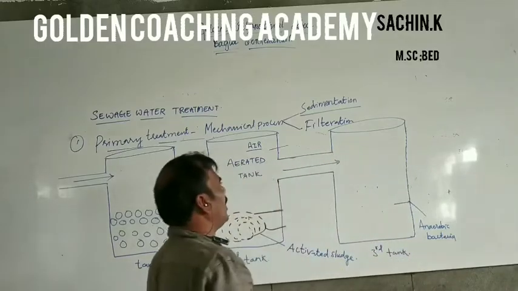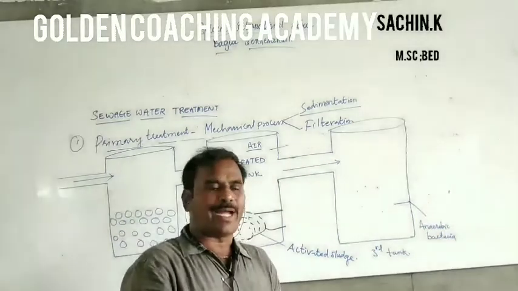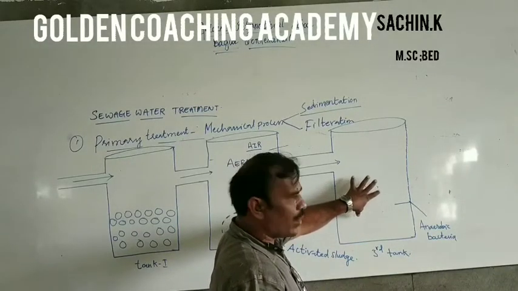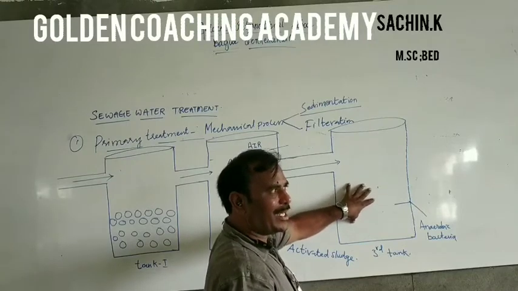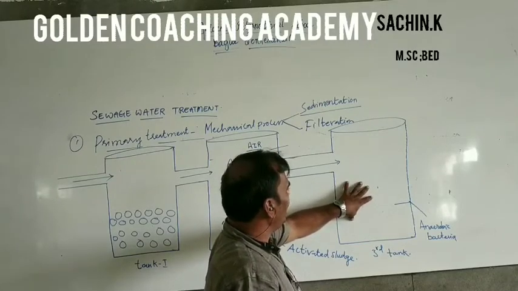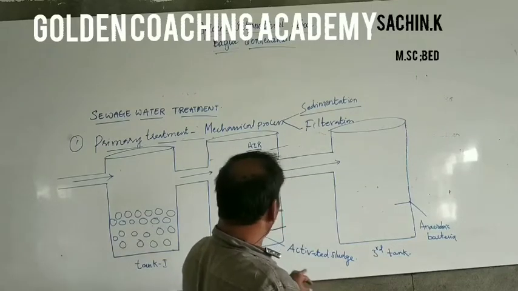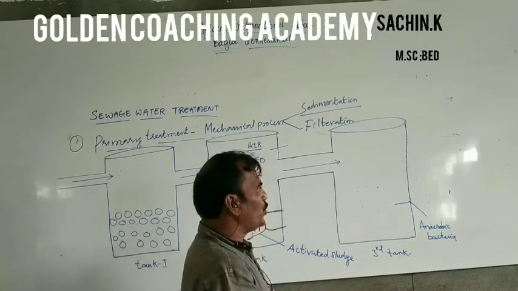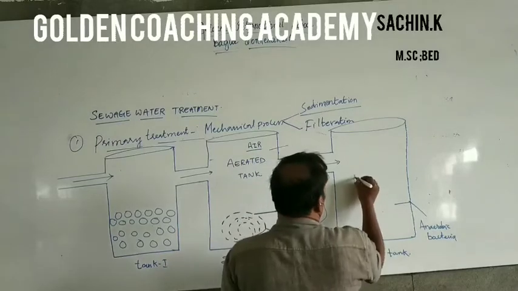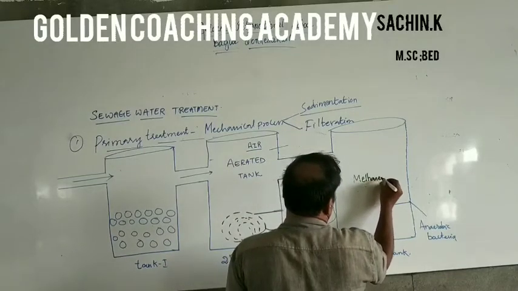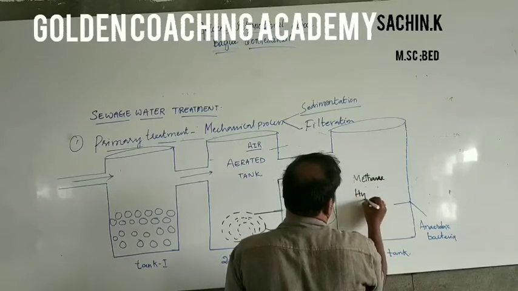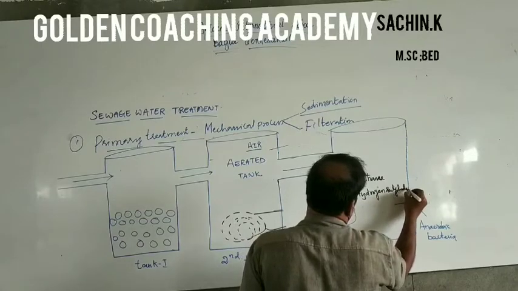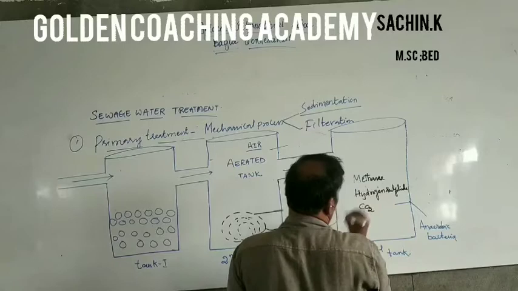This anaerobic bacteria, whatever it is grown in this water, digests the organic material, and some bacteria, some fungi, whatever it is present in this, it digests that and they produce methane, hydrogen sulfide and CO2.